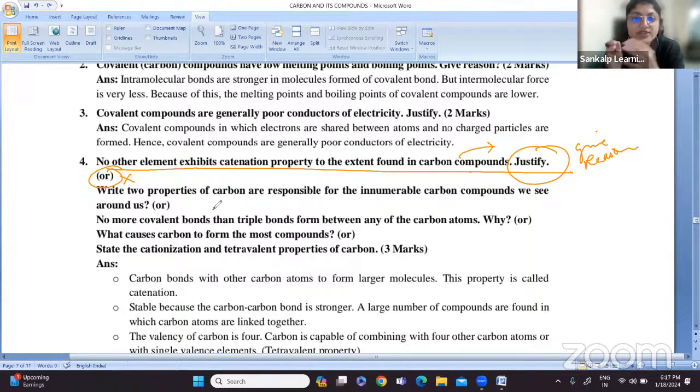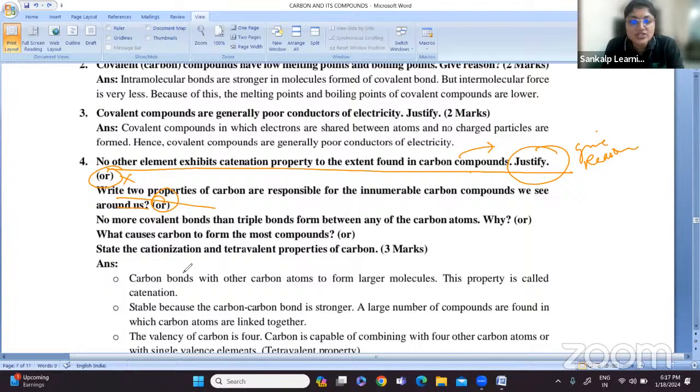Whatever we see, the coal, charcoal, fossil fuels, wood, whatever we are using, all of these are made up of carbon compounds. So what is the unique property of carbon because of which it forms so many carbon compounds? You have to explain those two properties. This is how the question is asked.